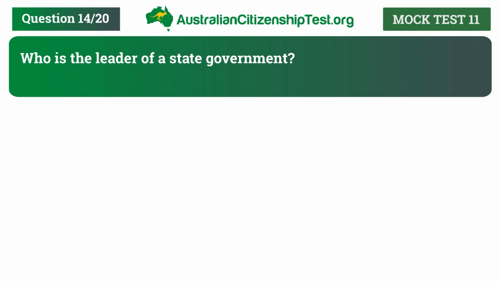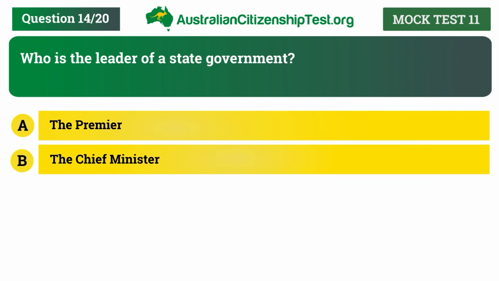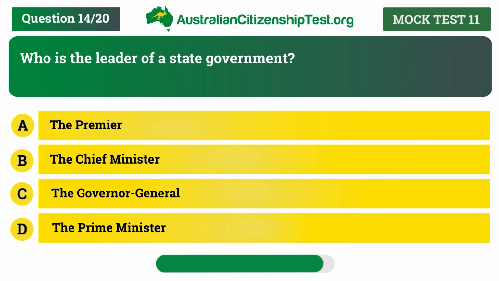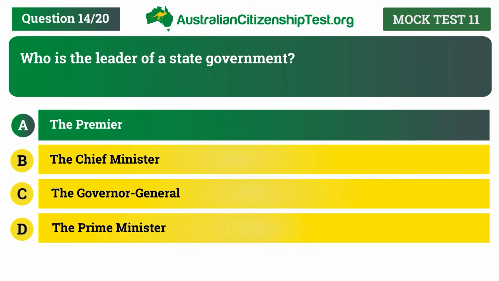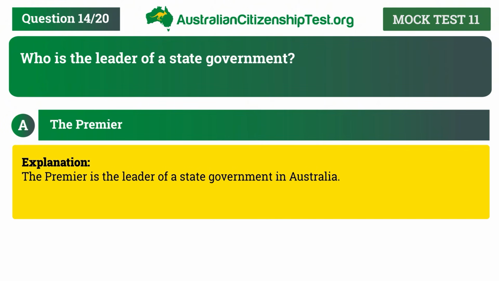Question 14. Who is the leader of a state government? A. The Premier. B. The Chief Minister. C. The Governor-General. D. The Prime Minister. The correct answer is A. The Premier. Explanation. The Premier is the leader of a state government in Australia.